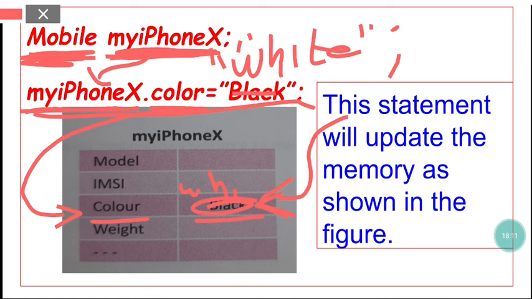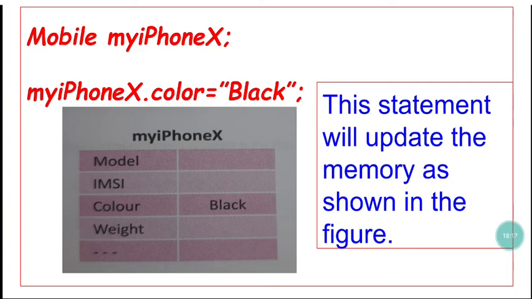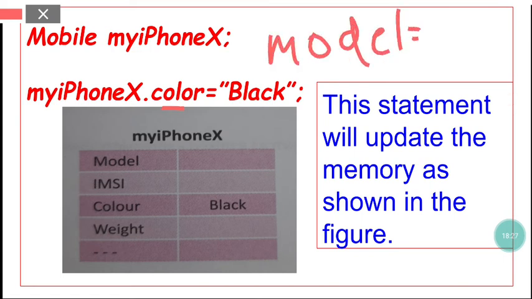Suppose instead of color I had used model equal to Z. Then the value or the state of this attribute would have become Z.